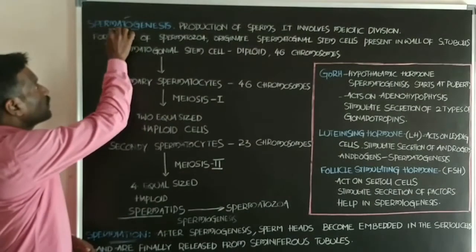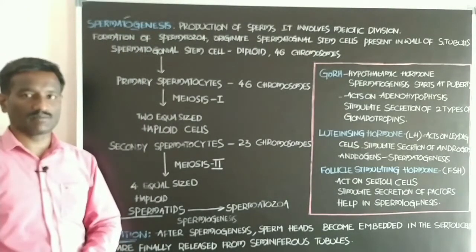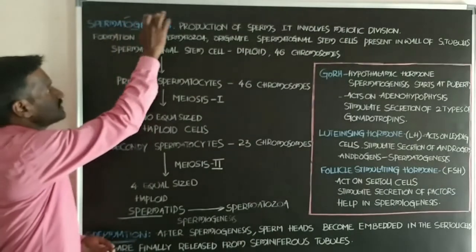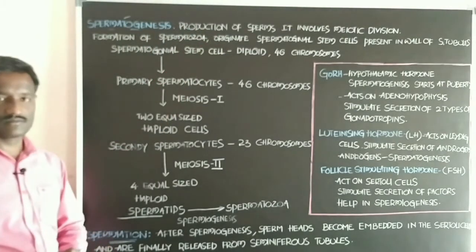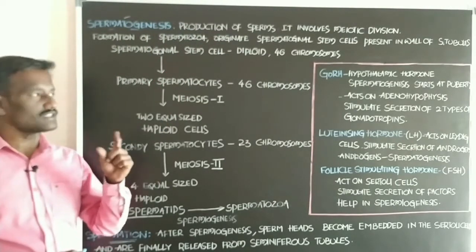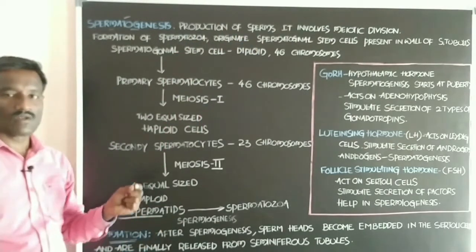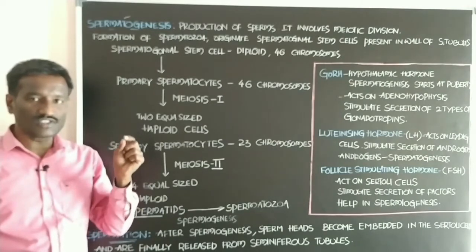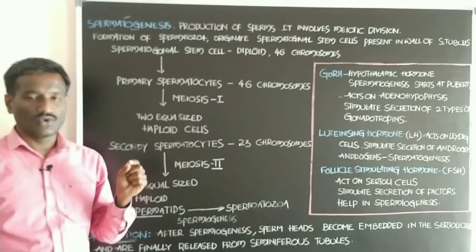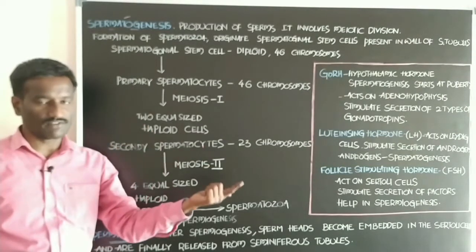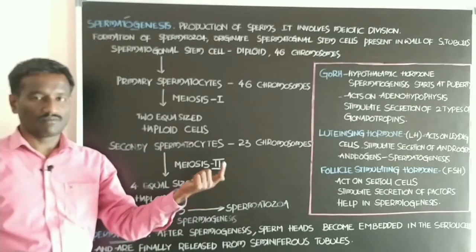Students, now about spermatogenesis. Spermatogenesis is the production of sperms. In this process, the cells which produce sperm cells go through meiotic division.